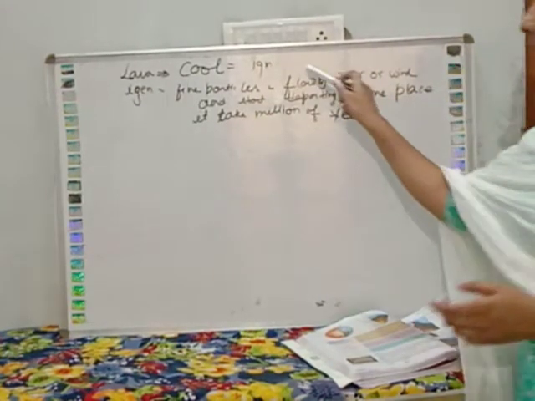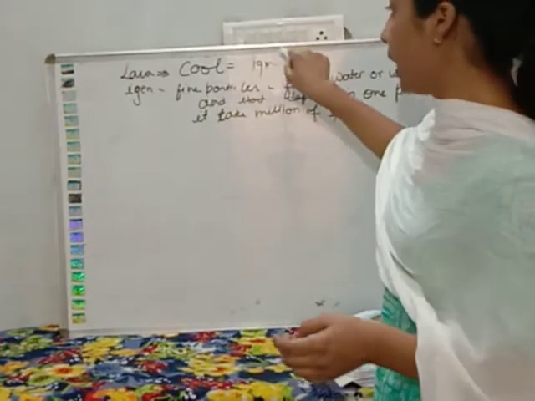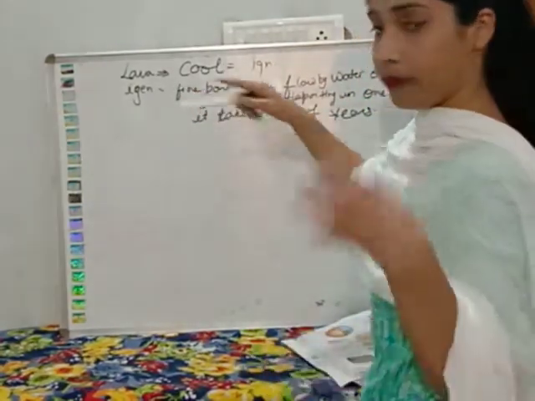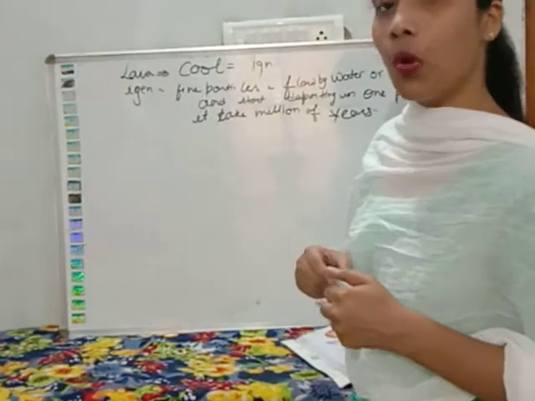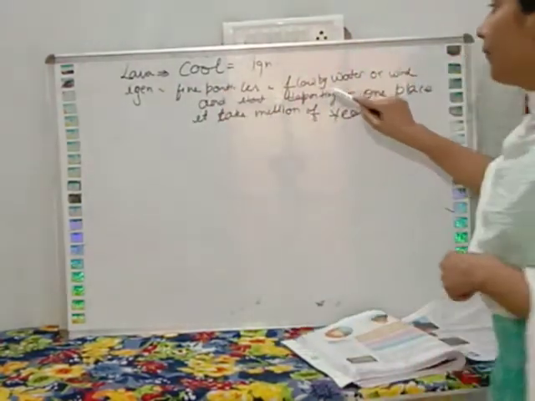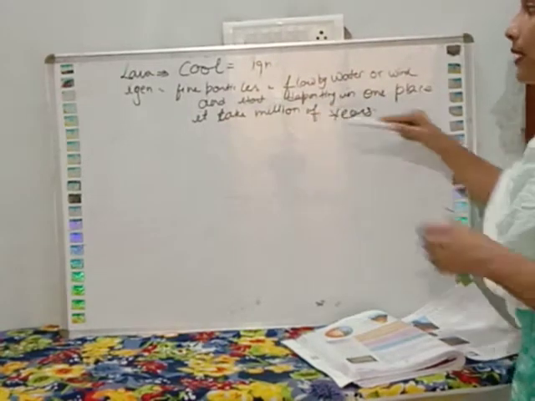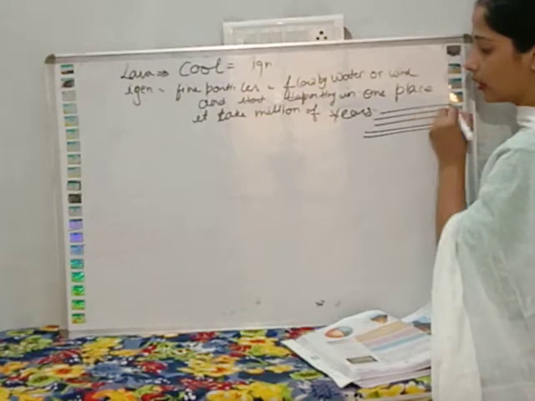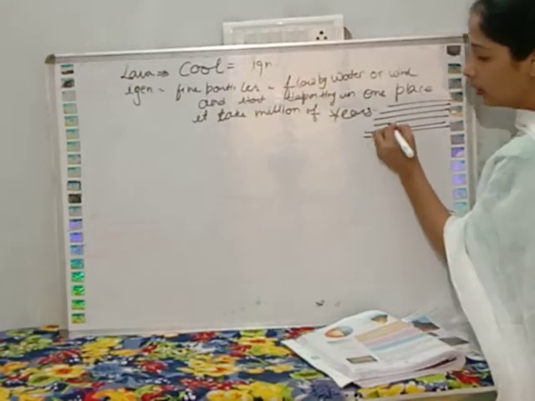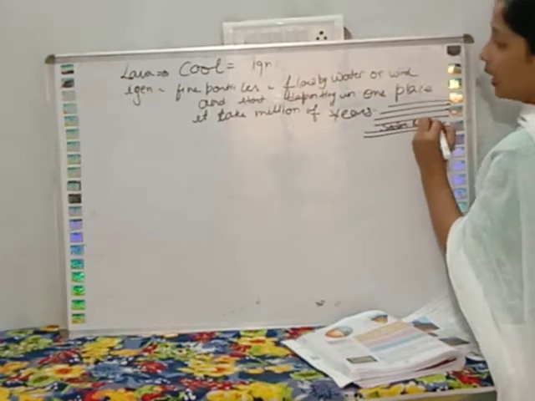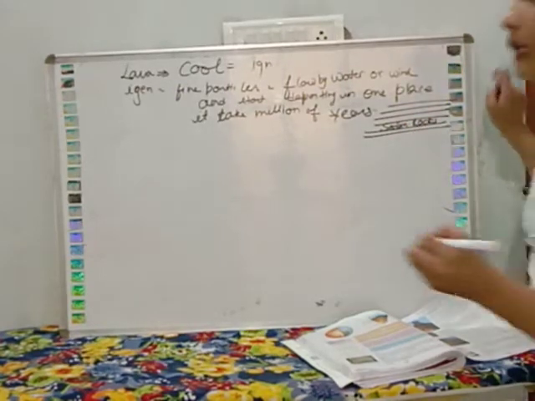First of all, lava came out and then they cooled down and they formed igneous rock. Then igneous rocks, because of the weather and because of the soil erosion, they turn into fine particles and they flow by water and wind, and they started depositing at one place, and they started forming the sedimentary rocks. Yes or no?